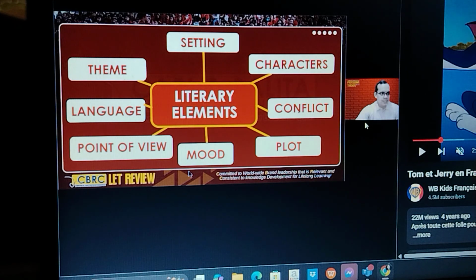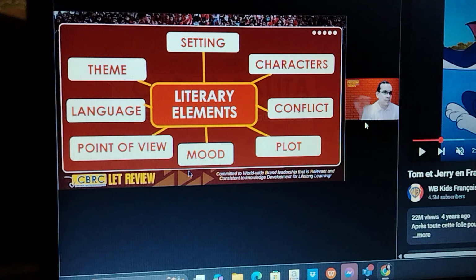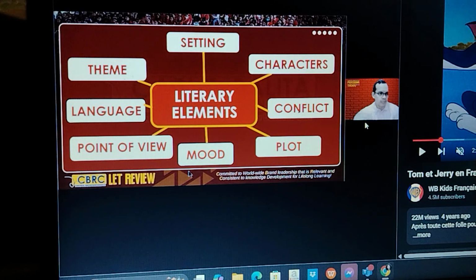Now, there are also plot devices that are asked in the exam. For example, there's a term called in medias res. How do you spell that? I-N, M-E-D-I-A-S, and then res, R-E-S. What's the meaning of that phrase, in medias res? It means in the middle of. It's a plot device in which the story begins in the middle.